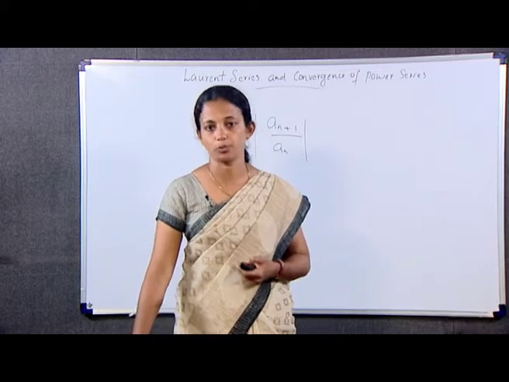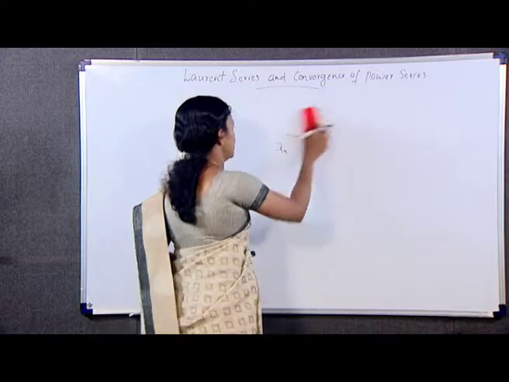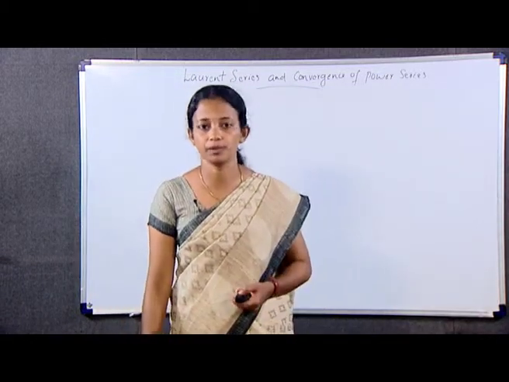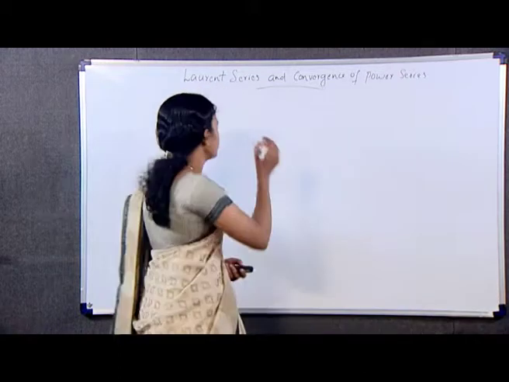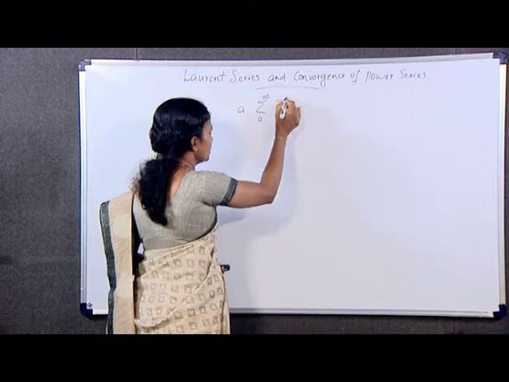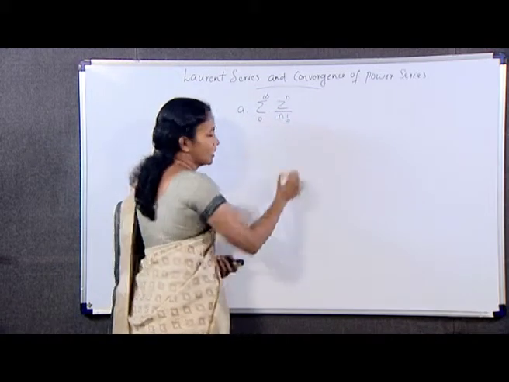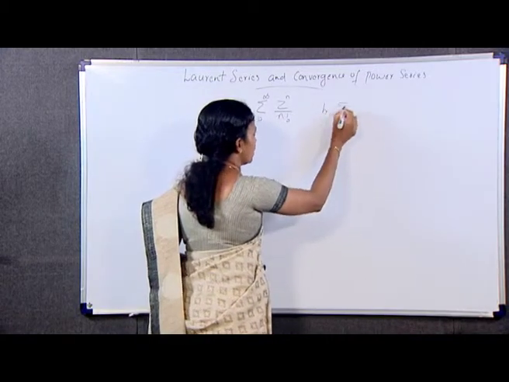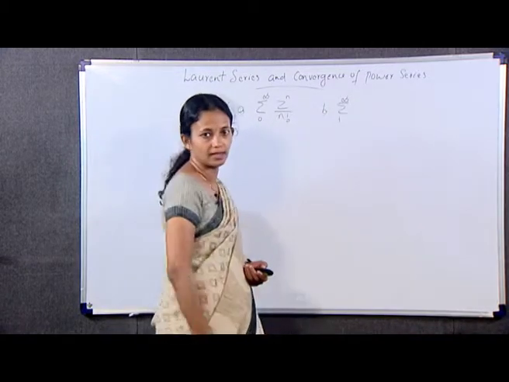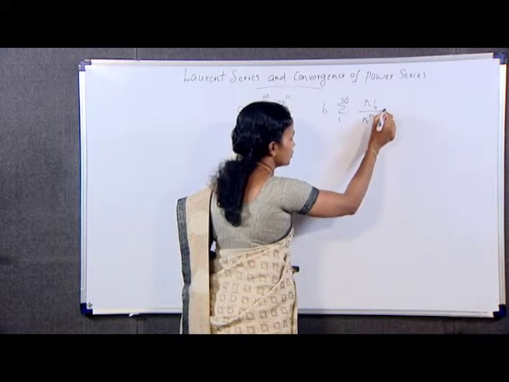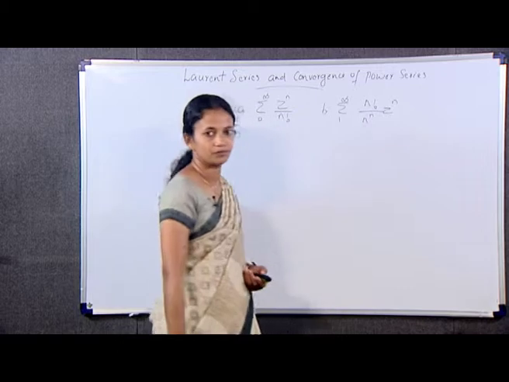We can do some problems. That is to find the radius of convergence of the following power series. First one is sigma 0 to infinity z raised to n by n factorial. Next one is sigma 1 to infinity n factorial by n raised to n into z raised to n.